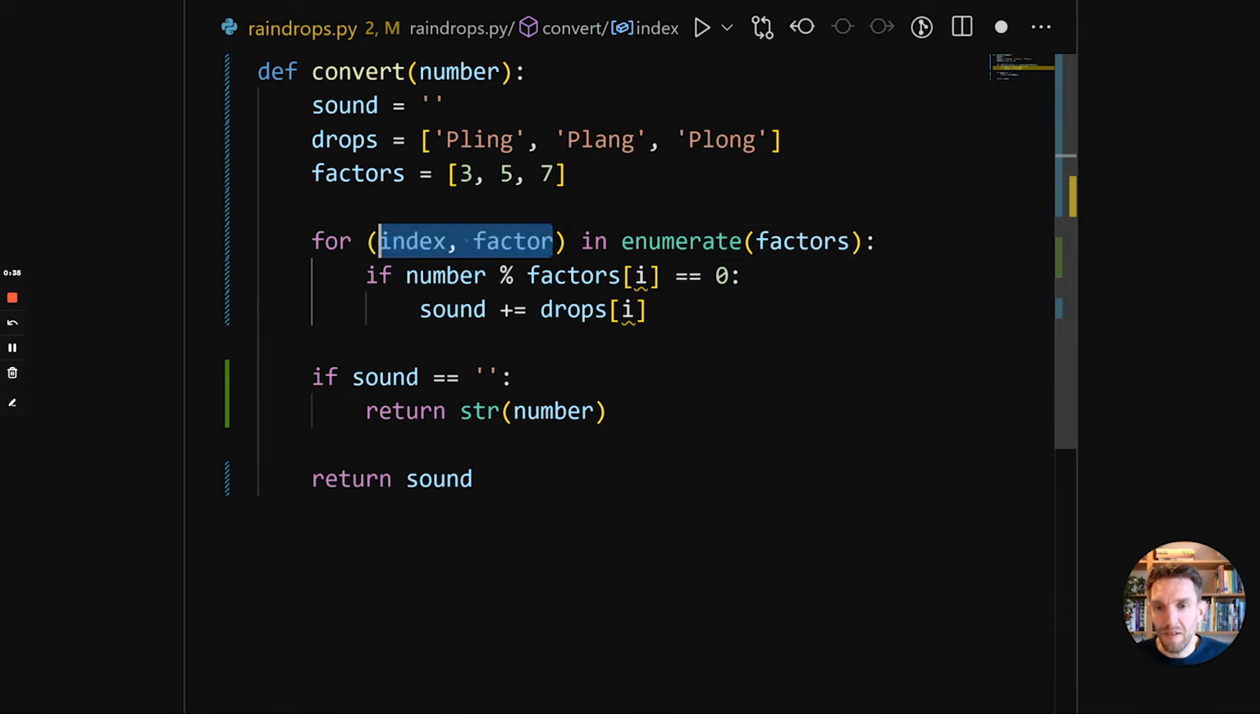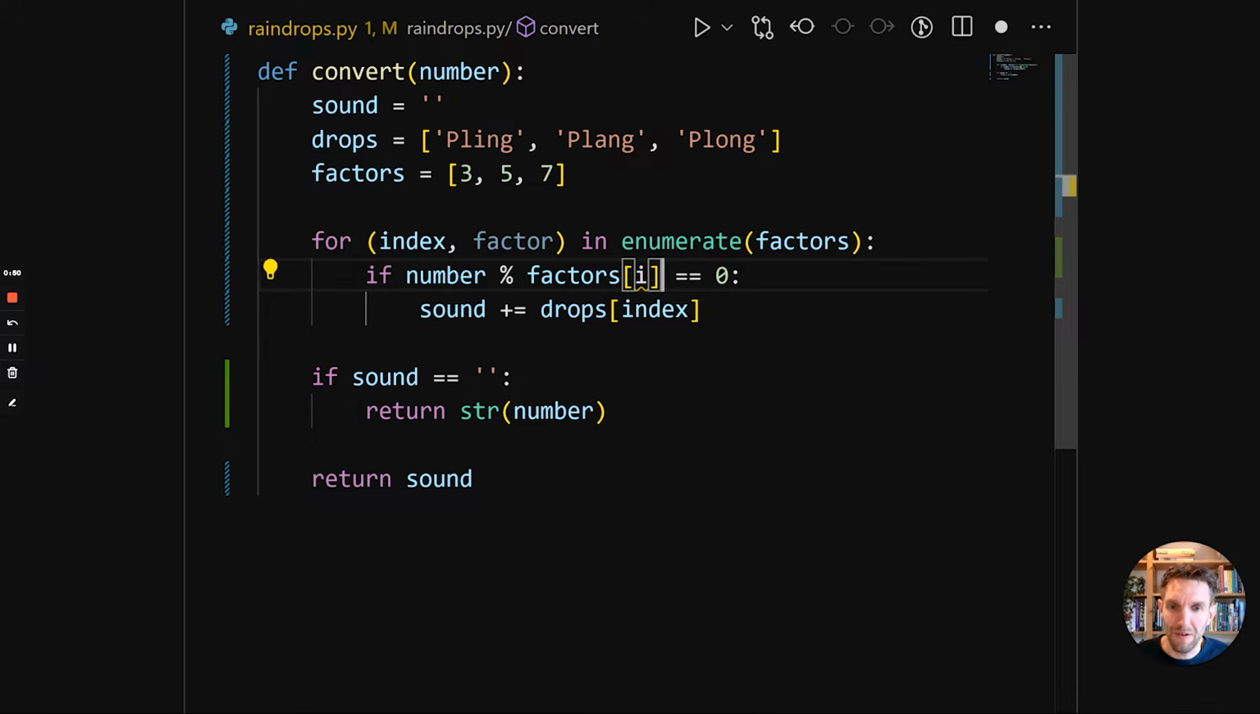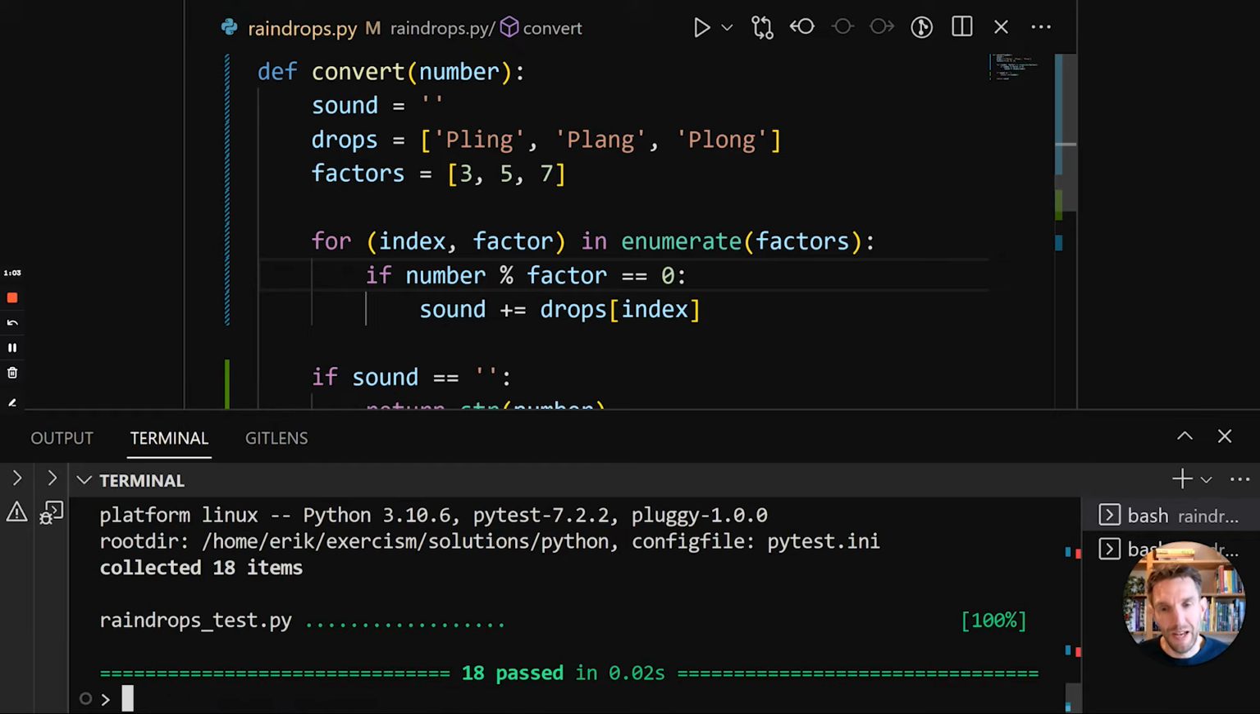And this is called unpacking of a tuple. So a tuple is an object, and we are now unpacking its values into two variables. So we no longer have i, we have index, which is probably a bit better name. And instead of factors i, we can do factor. So what we now do is we iterate over the factors, and we also get its index. So let's see if this works, and it still all works. And this is already a lot nicer.